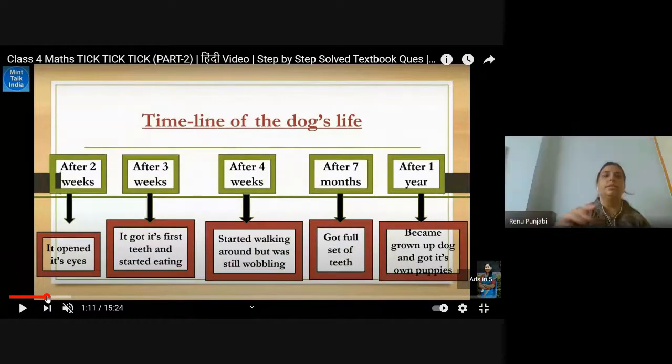Yes, ma'am. This way you make the timeline. Timeline is the same as a number line, but here there are no numbers. Here the activities are coming and time is coming. Then go to the next.